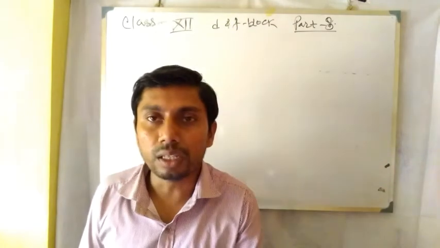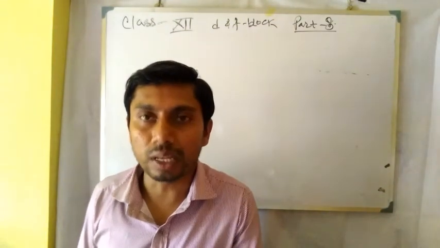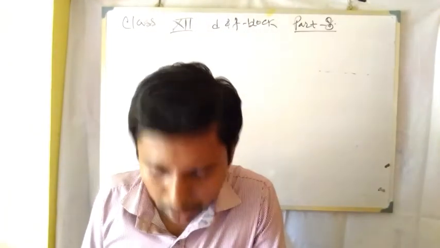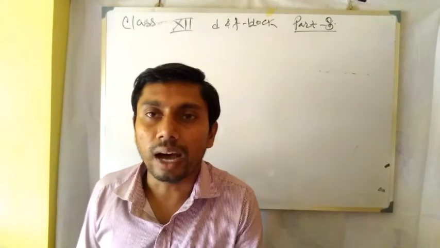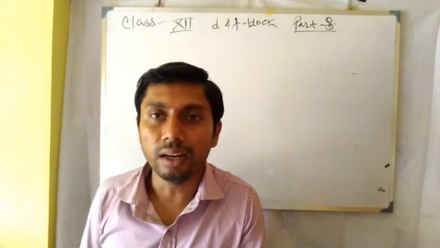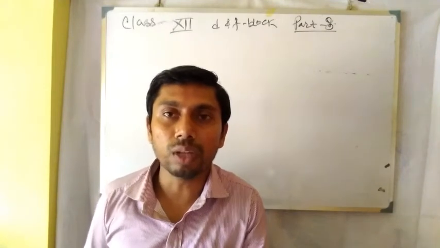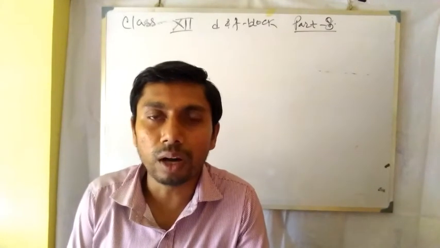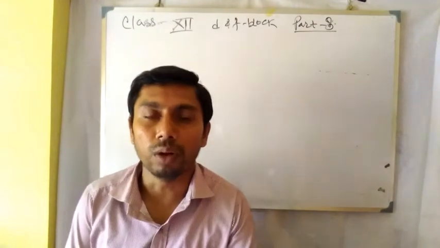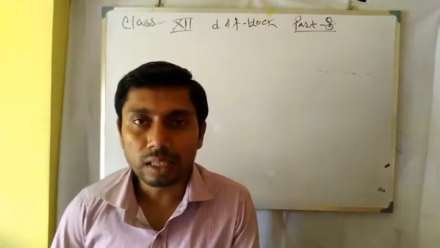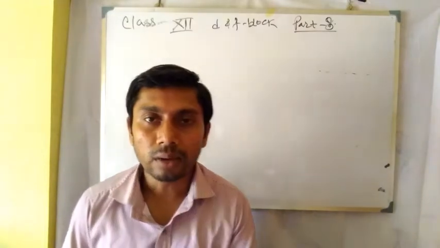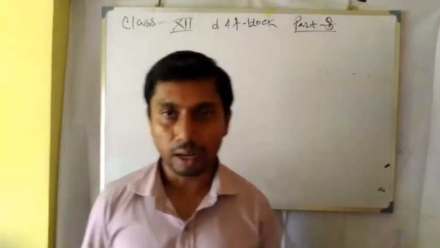Now explain why this kind of observation is observed. The higher stability of Cu2+ ion in aqueous solution is the reason behind it, and also the delta hydration enthalpy of Cu2+ is higher, and as the stability is due to the hydration enthalpy, the Cu+ in aqueous solution readily disproportionates to form Cu2+ and Cu. So the reason is the higher stability of Cu2+ in aqueous solution because of higher hydration enthalpy.